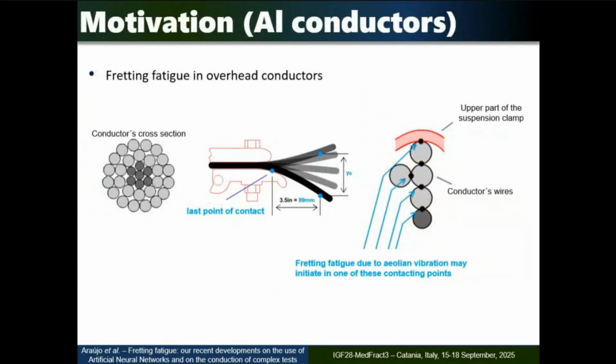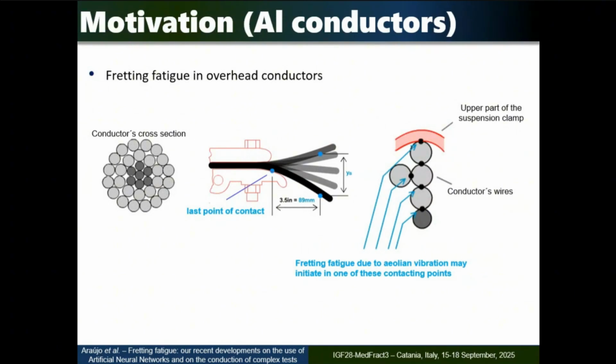Well, this is another very interesting problem, fretting fatigue in overhead conductors. So how does it occur? So the wind comes. This is the conductor. It stays attached to the towers by these clamps. So you have the aeolian vibration that will cause a bending up and down here of the conductor.